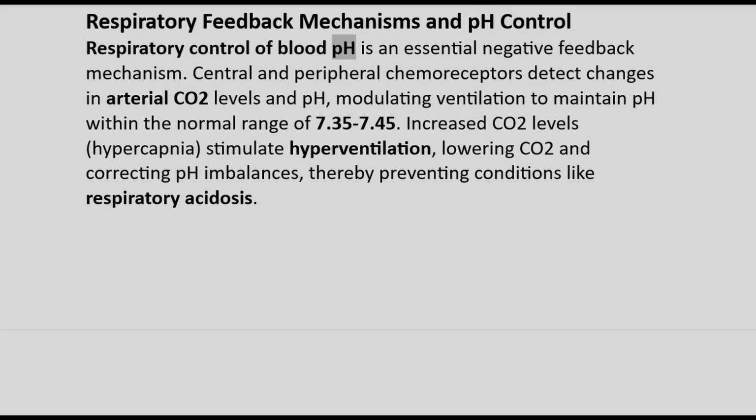Respiratory feedback mechanisms and pH control. Respiratory control of blood pH is an essential negative feedback mechanism. Central and peripheral chemoreceptors detect changes in arterial CO2 levels and pH, modulating ventilation to maintain pH within the normal range of 7.35 to 7.45. Increased CO2 levels, hypercapnia, stimulate hyperventilation, lowering CO2 and correcting pH imbalances, thereby preventing conditions like respiratory acidosis.